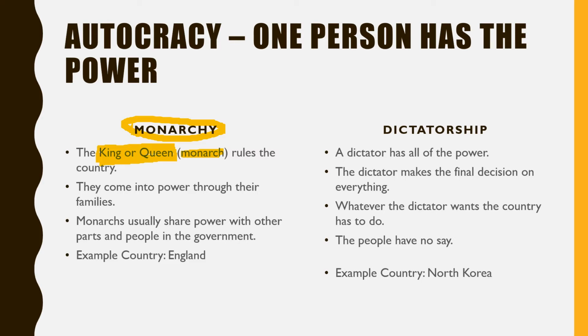An example country that has a monarchy is England. England has a queen that rules the country.